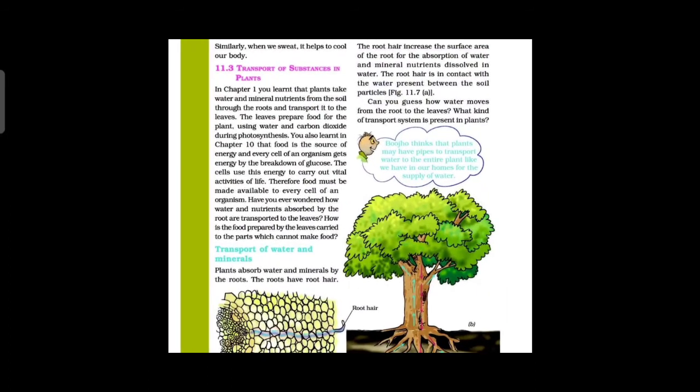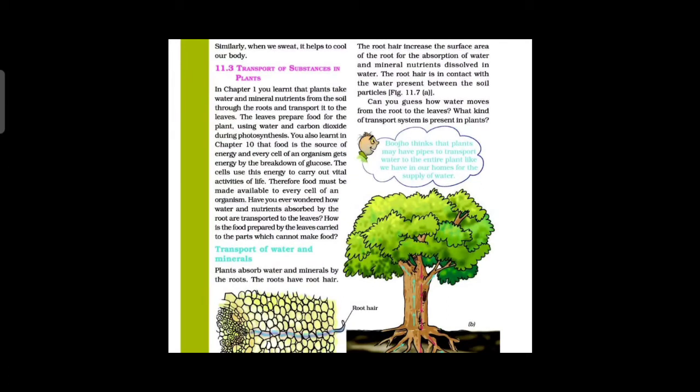transport of substances in plants. How does transport occur in plants? The leaves prepare food for the plant using what? Water and carbon dioxide during photosynthesis. We already learned this in the previous class, right?